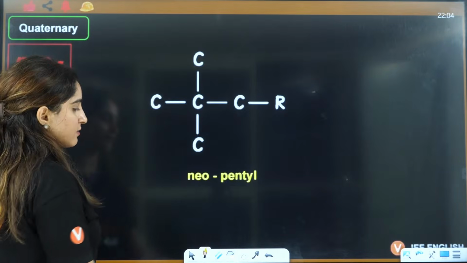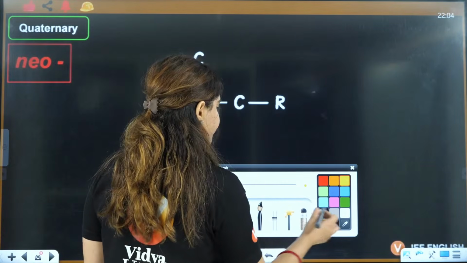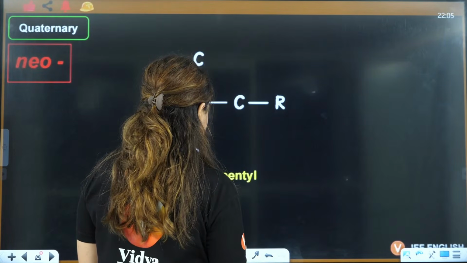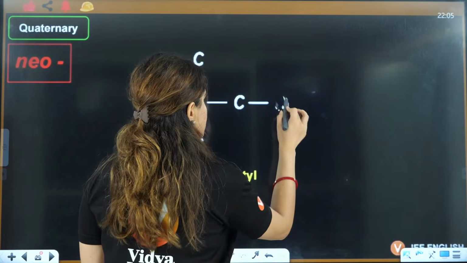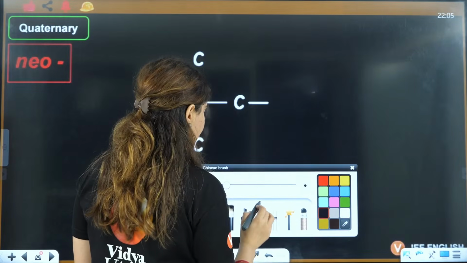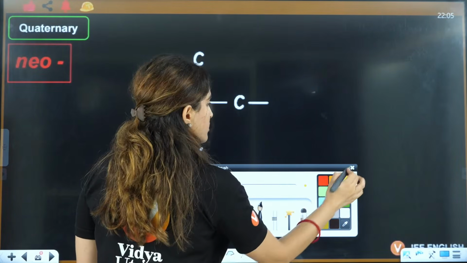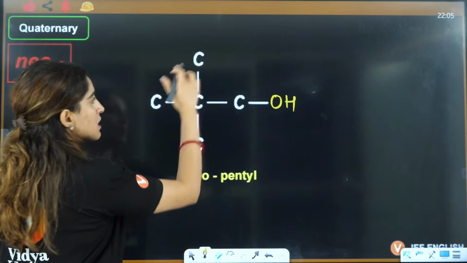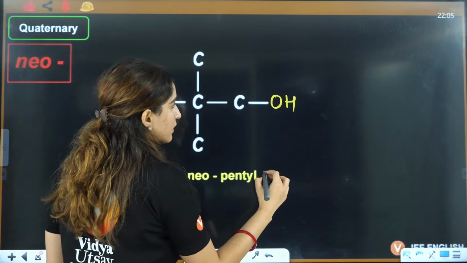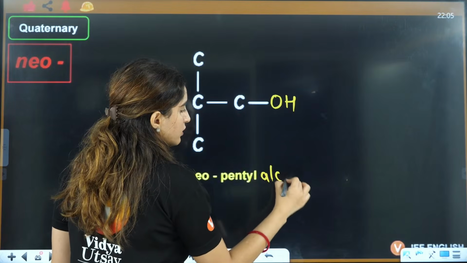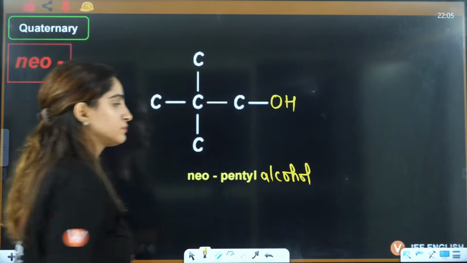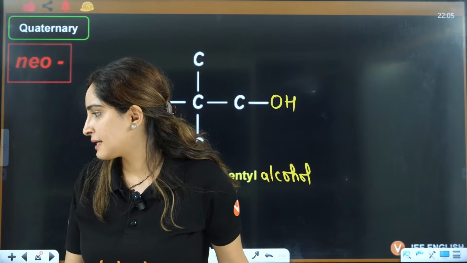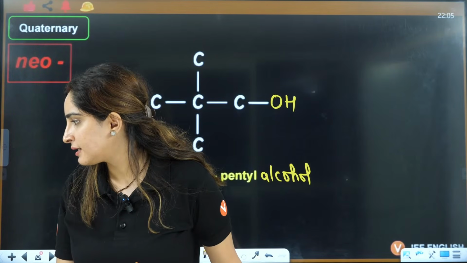If I say this is, let's say 1, 2, 3, I will not write it directly like this. Let's say this is OH. So now I can say this is neopentyl alcohol. Okay? Neopentyl alcohol. Right, everybody?